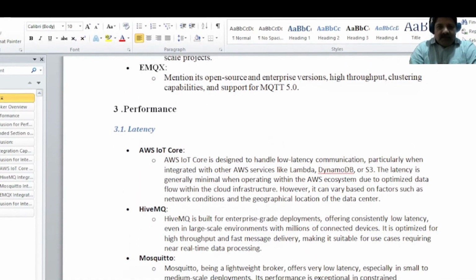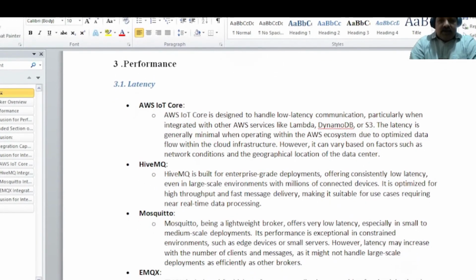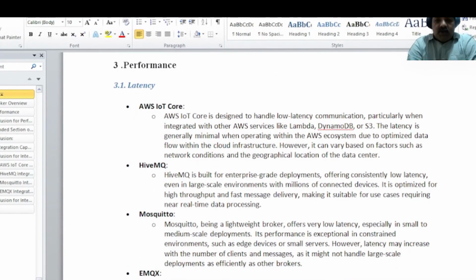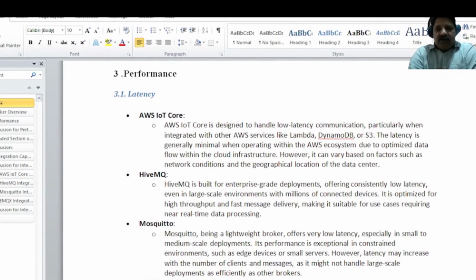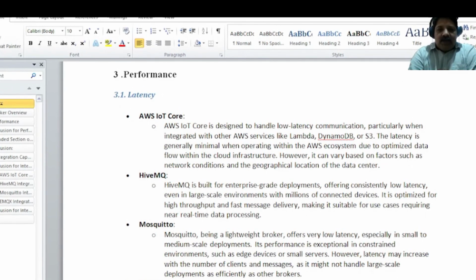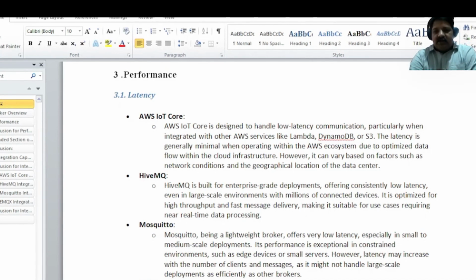In the case of AWS IoT Core, it is more preferred for application, and also we can integrate it with other AWS features like Lambda and DynamoDB. And the cost, when you have a larger number of messages transferred between your device and IoT Core, you'll be charged more, basically.